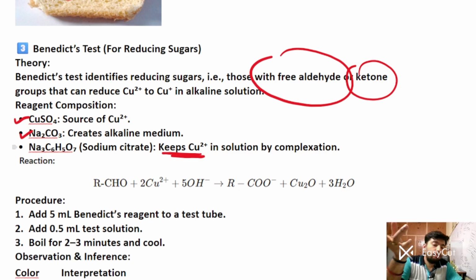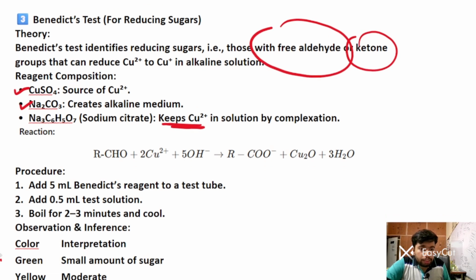How will you perform this procedure? You have to add 5 ml of Benedict's reagent to a test tube first. Then add 0.5 ml of test solution. You have to boil it for 2 to 3 minutes, and then cool it down.